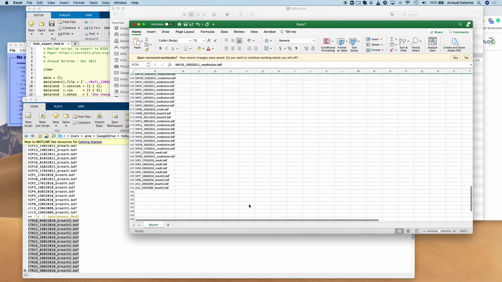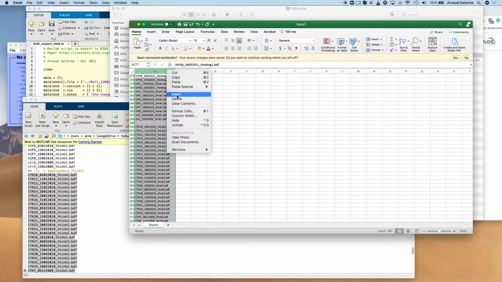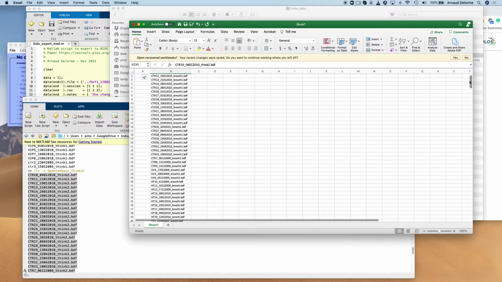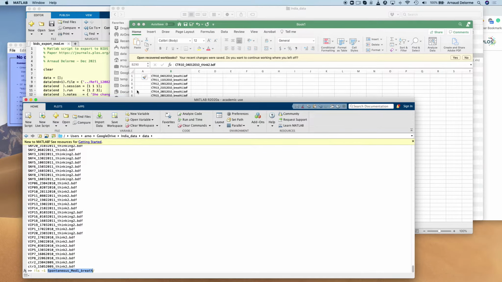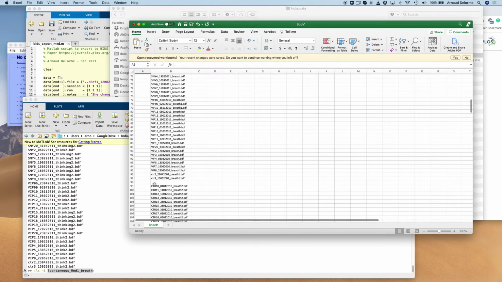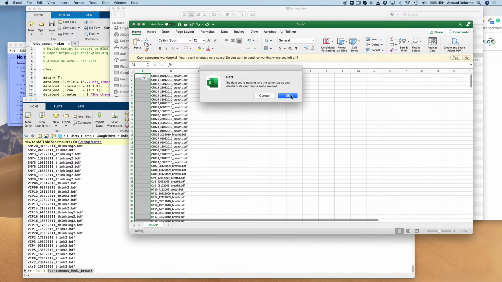So once I'm done here, I'm thinking about my next step. And I think if I want to be able to read these files in Matlab, I need to have their full file name with the folder, and I need to convert it into a Matlab string that I can process in Matlab. So that's what I'm going to do here. I'm going to insert a column and then add the name of the folder in the first column, and I'm going to do that for all the files.